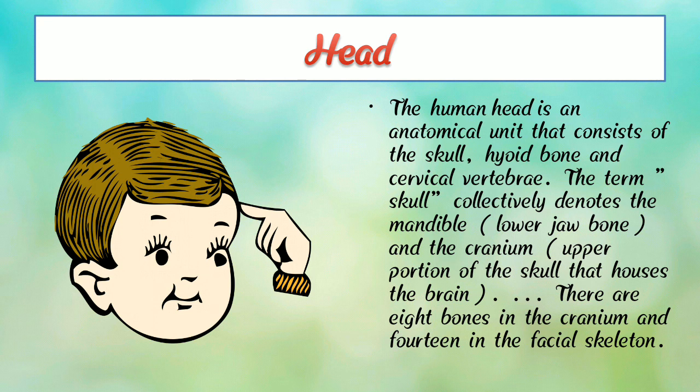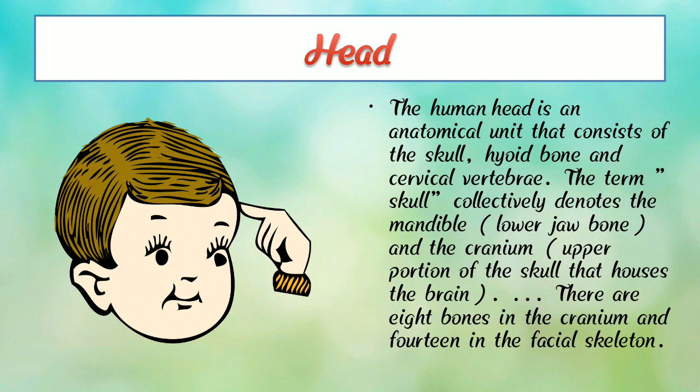The human head is an anatomical unit that consists of the skull, hyoid bone, and cervical vertebrae.